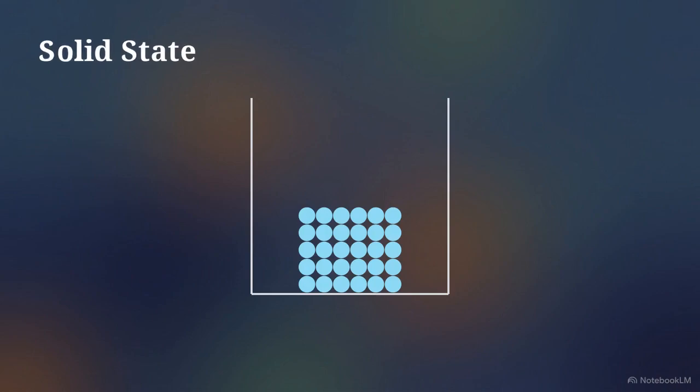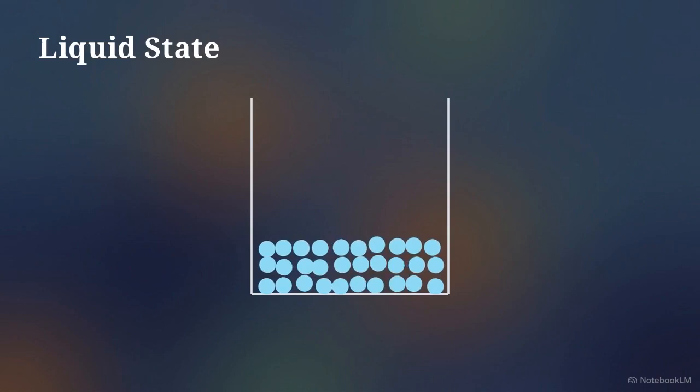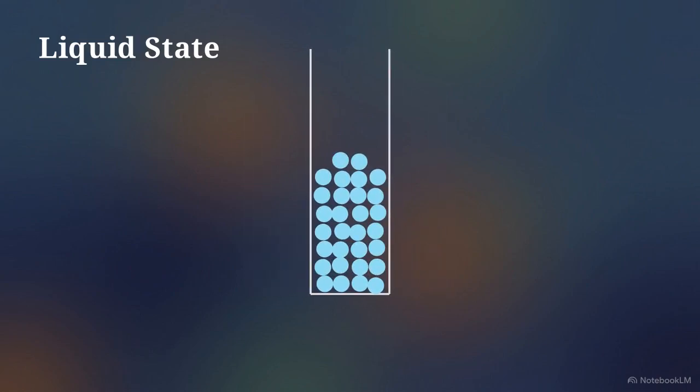If those attractive forces are weaker, the particles can slide past one another. This creates a liquid. Because the particles can slip and slide, a liquid flows. It takes the shape of its container, while the total amount of space it occupies remains constant.